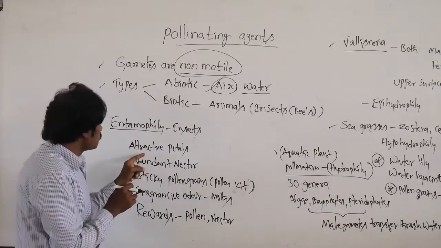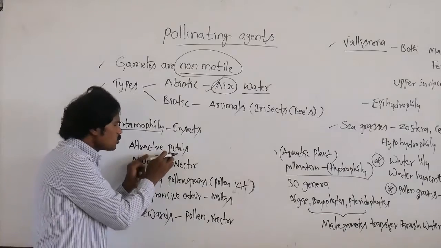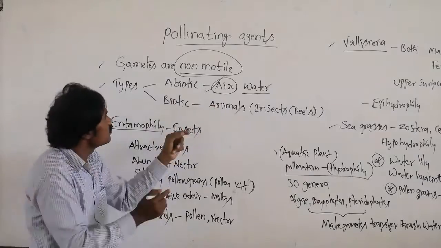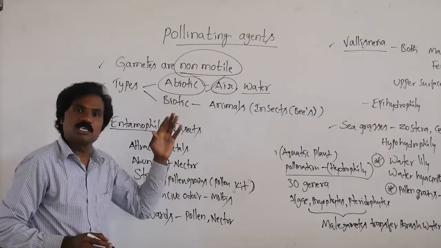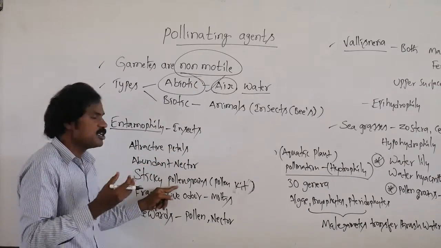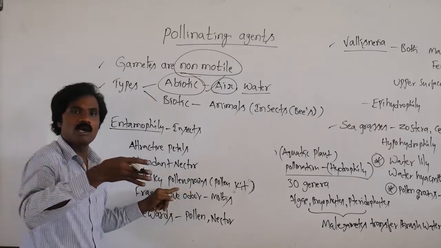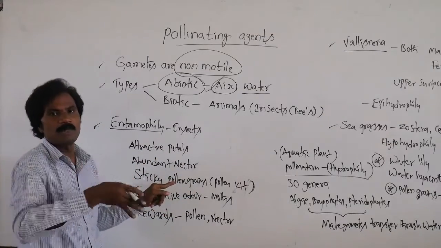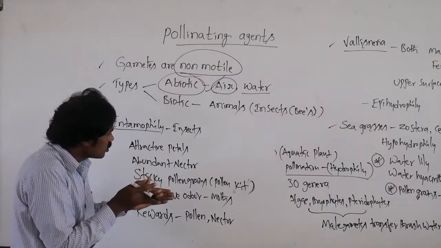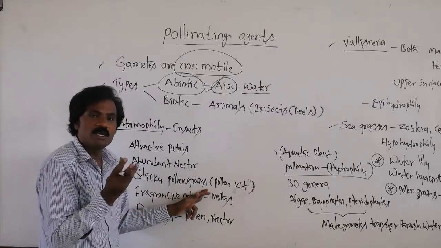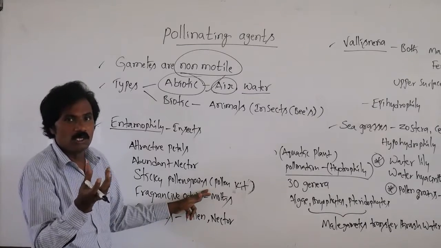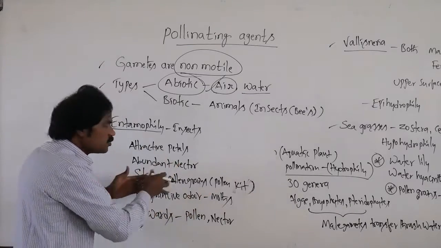So quite opposite. That is unattractive petals, colorless petals, and nectar will be absent in abiotic pollination. If it is biotic, it is attractive as well as sticky pollen. Why? Because it must travel along with the animals, and sometimes maybe primates also. That's why it must be binding, sticky. That's why spines are present on the outer surface of the pollen grains. These spines bind, and then it moves away.